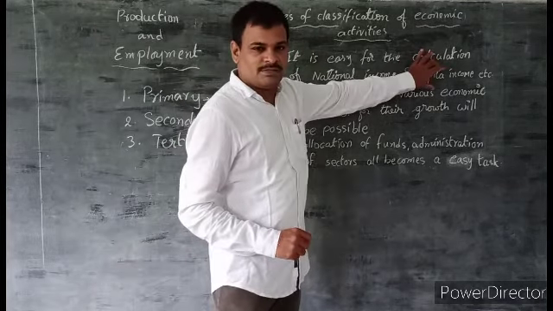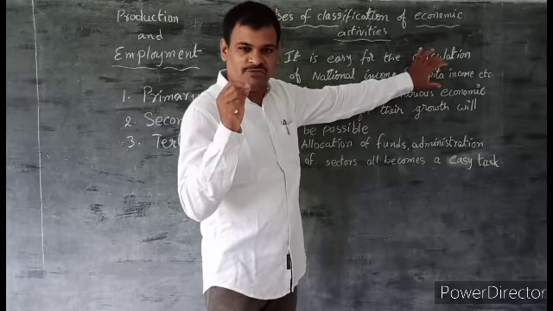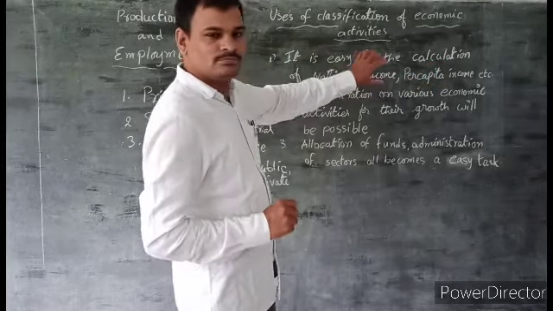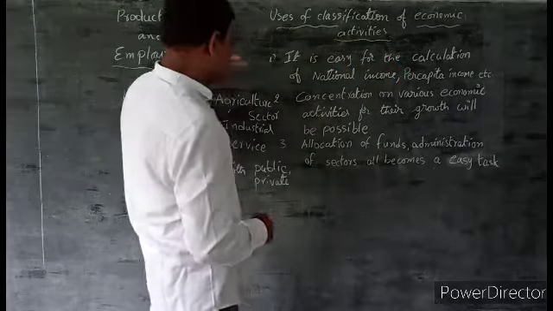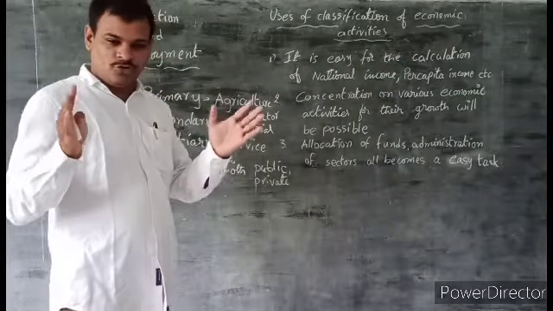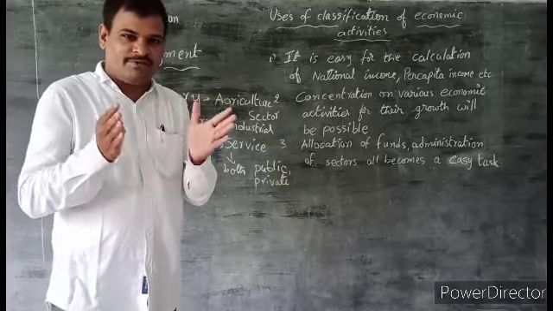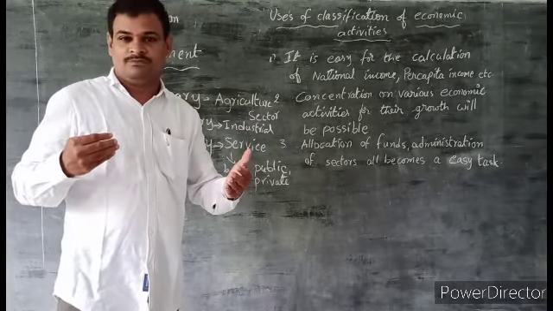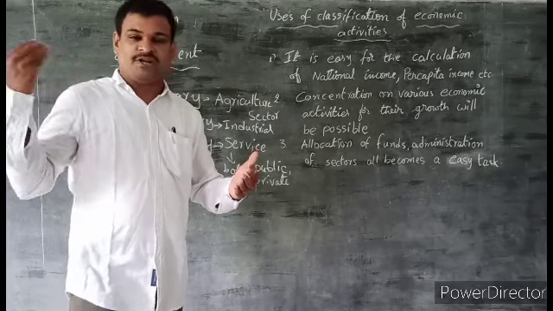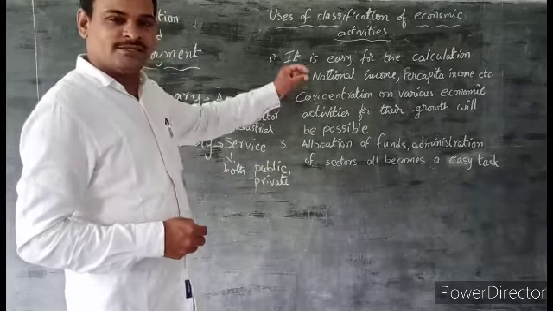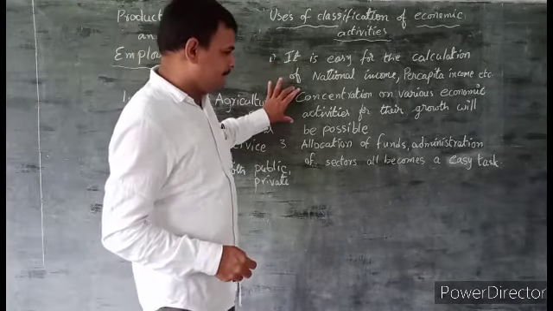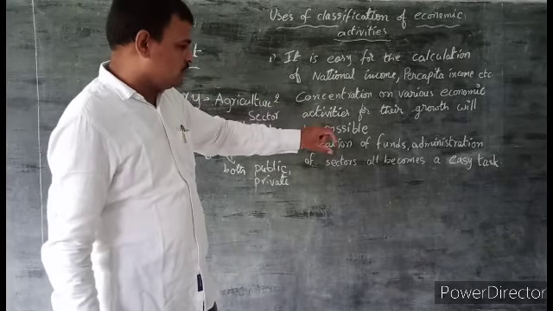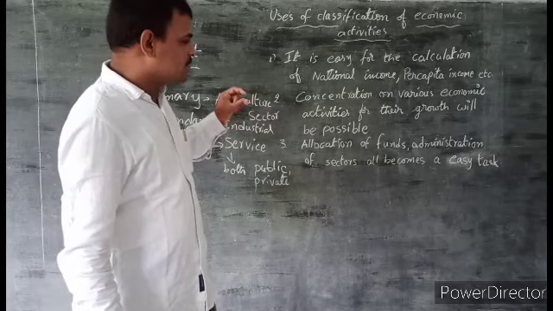Per capita income means per head, each individual's income. To calculate these two, it is easy. If all the people are in one group, it is difficult. If we divide them into small groups and calculate from each group by allocating different staff, it is easy.